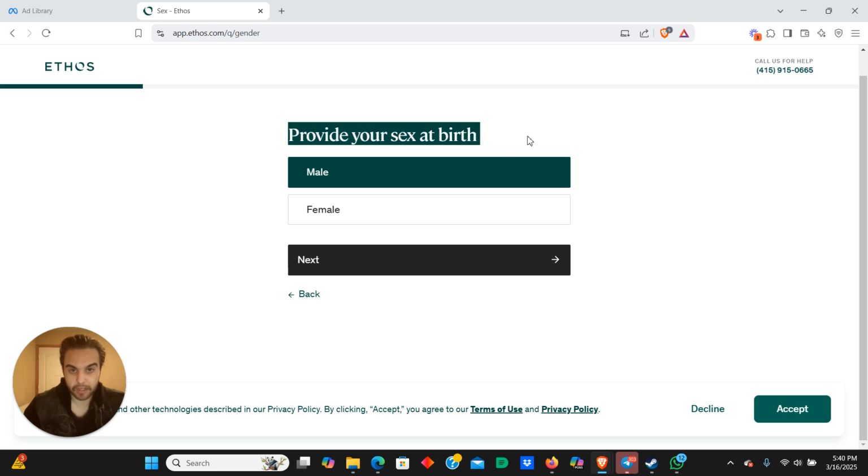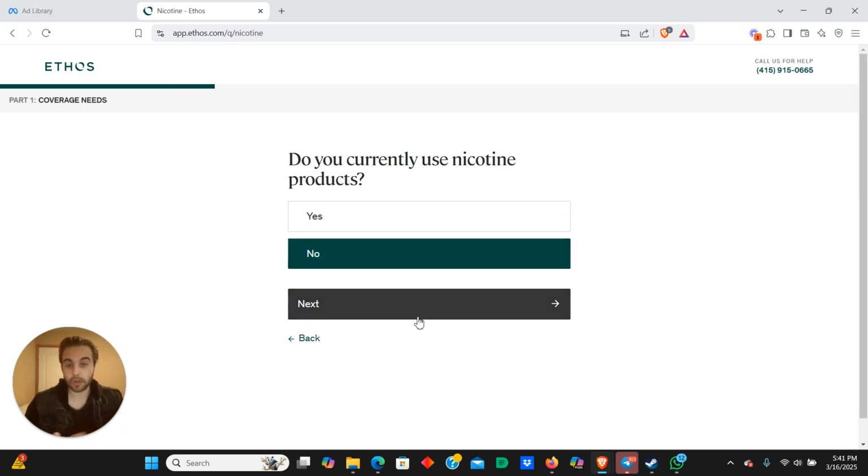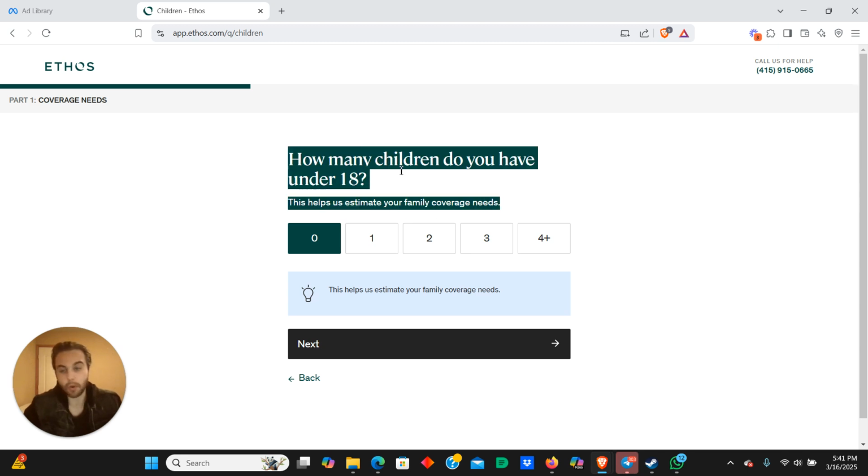Then we go: provide your sex at birth. They're asking general health stuff now. So question one was a commitment question, and then two through five are health questions. Now, questions six and seven: how many children do you have? When it comes to that, you can probably do some kind of policy per child. You could also do college planning through IULs and whole life and stuff like that, which is what this is for, basically.